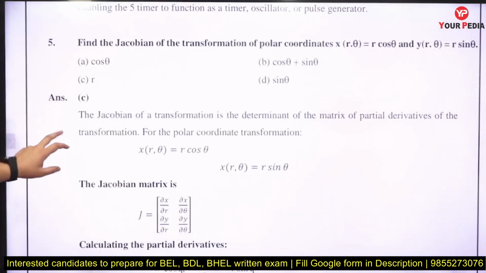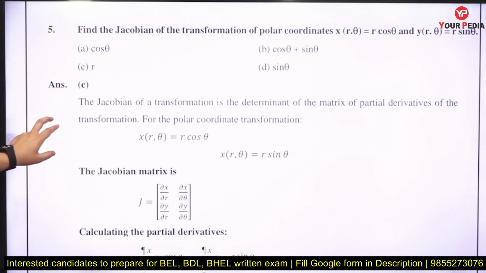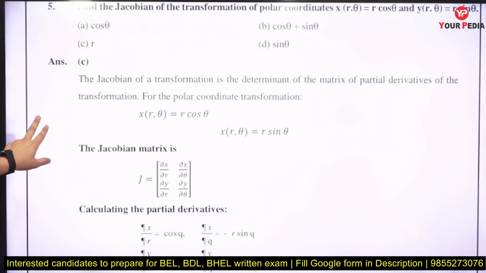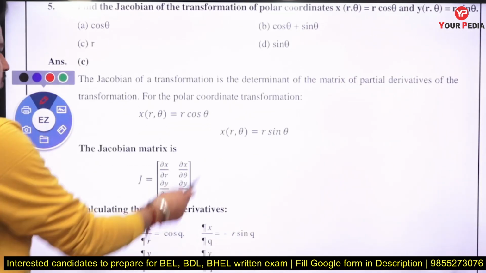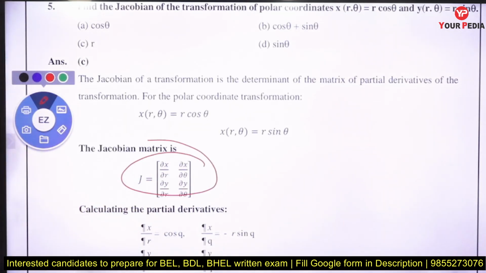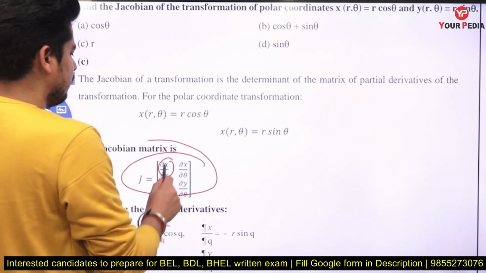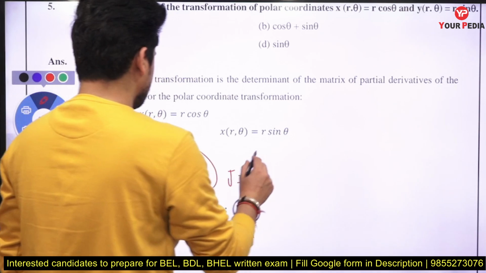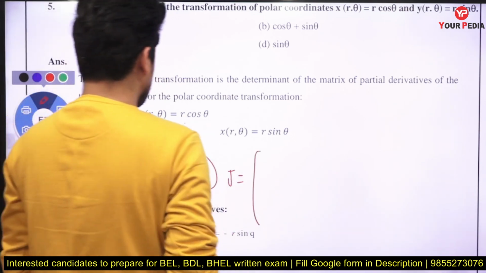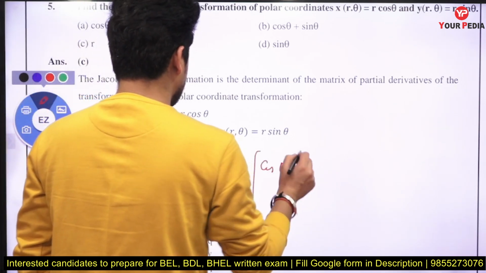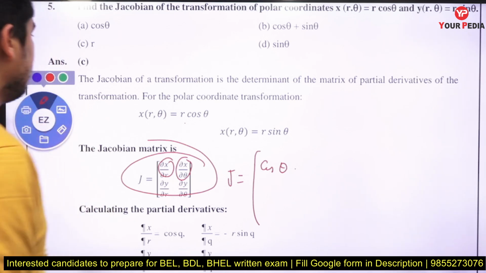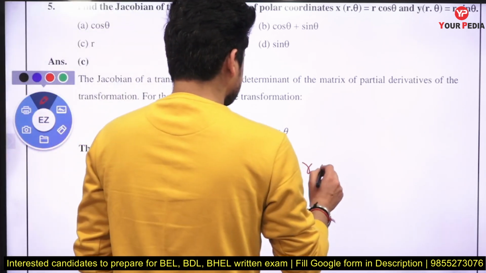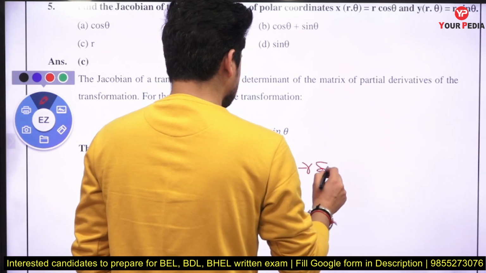Find the Jacobian of the transform of a polar coordinate. So you have to convert the polar coordinate and find its Jacobian. This is the Jacobian. Individually, you take the derivative of x with respect to r and with respect to theta. So the Jacobian: the derivative with respect to r is cos theta. Next is the derivative with respect to theta, that is going to be r times the derivative of cos theta, which is sin theta.